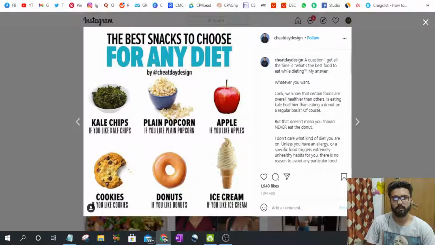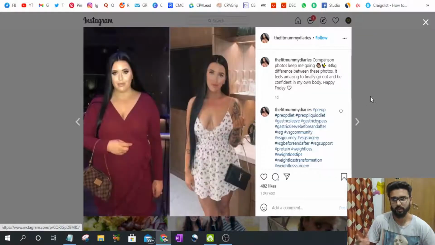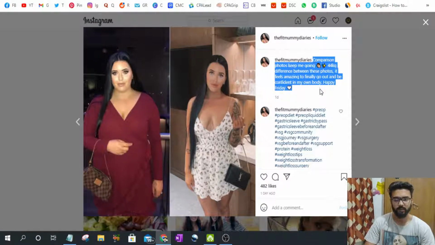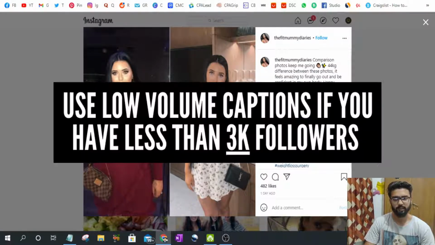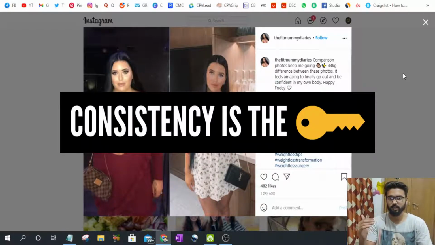Now the next thing is we are going to repost. I think this is a good photo for before and after weight loss. What you can do is save this, copy the caption and paste it, and use the hashtags perfectly. If you have a low following page, then use hashtags that have low volume so that you can rank for them, and add posts consistently.